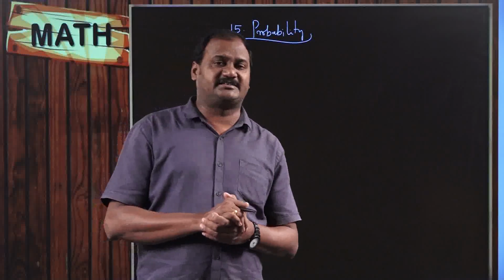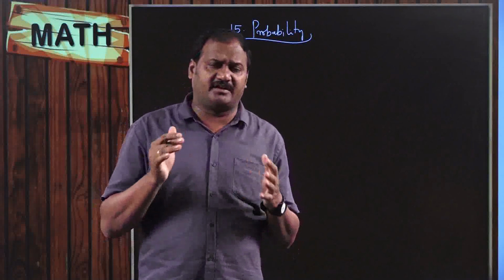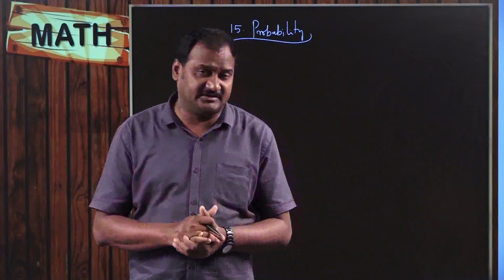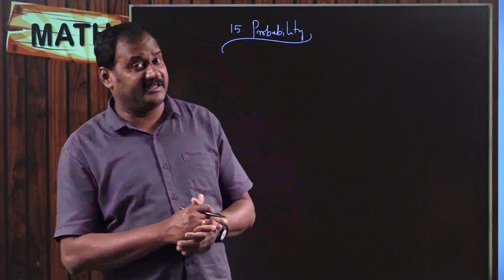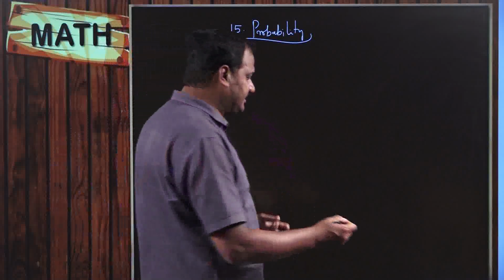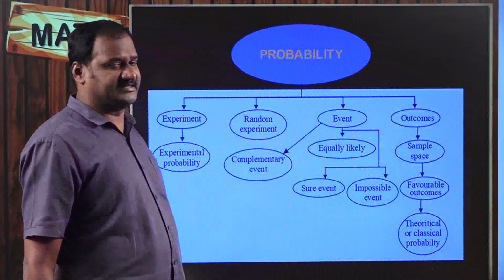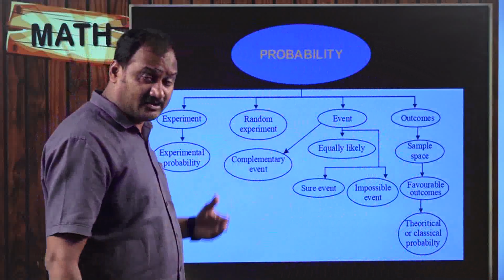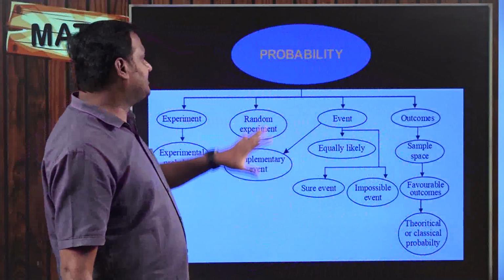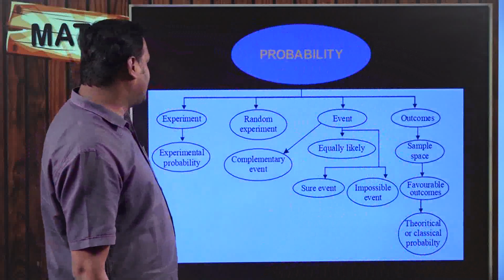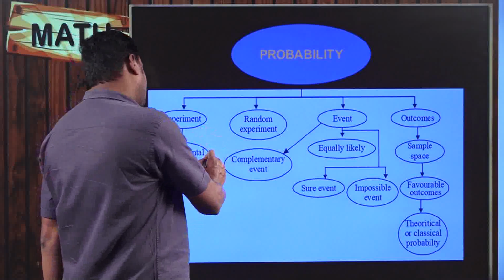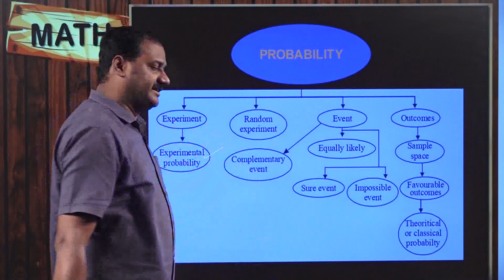Okay, so let us try to recall all the things that we already learned in the concept called probability in previous years. Some known facts are also there. In this concept called probability, we have experimental probability as well as theoretical probability.